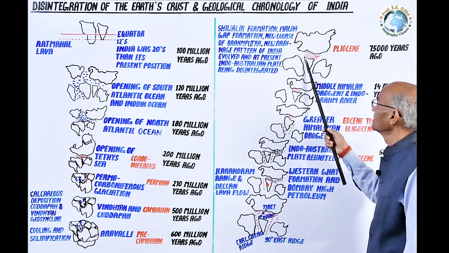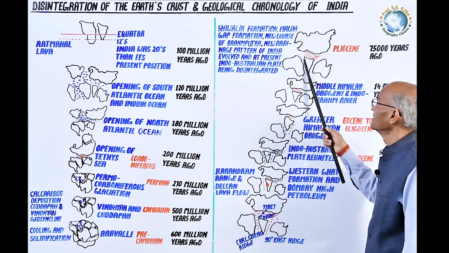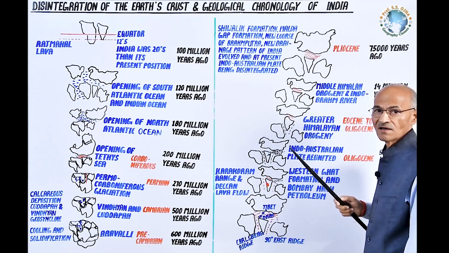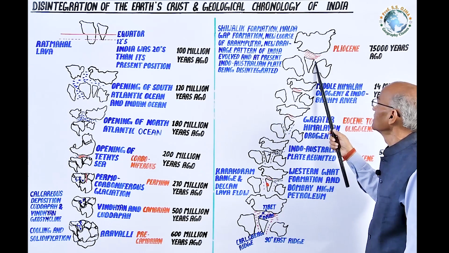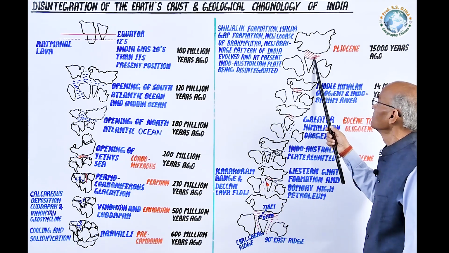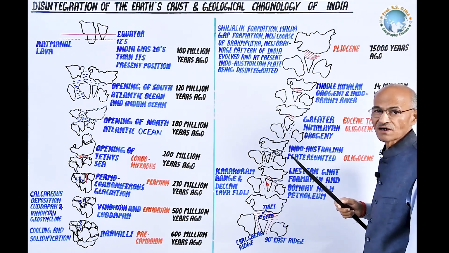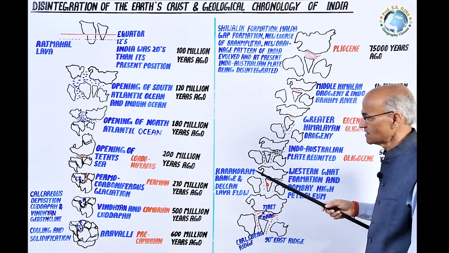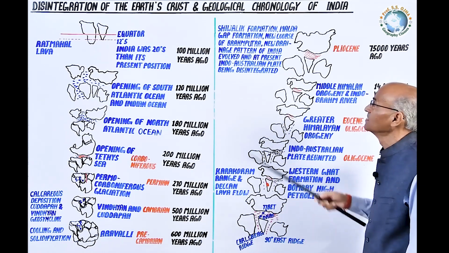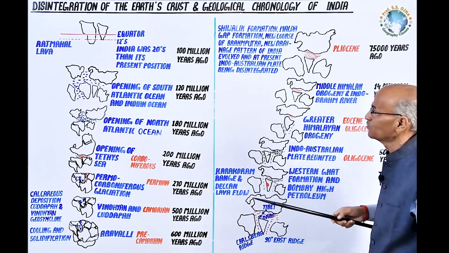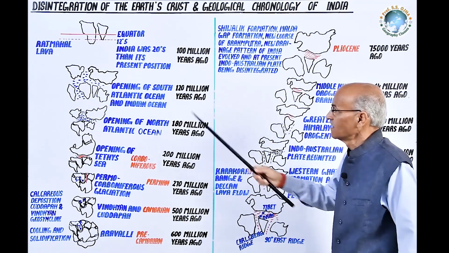Number one, in the western part of India, DHH: Delhi, Haridwar, Harsil Ridge, where neotectonics will be focused especially, and in eastern India, the 90 East Ridge, Malda Gap, and Everest lineament, where neotectonics is also taking place, which will be studied separately. Thus, this story focuses on the geological history or chronology of India with reference to the disintegration of the earth's crust.